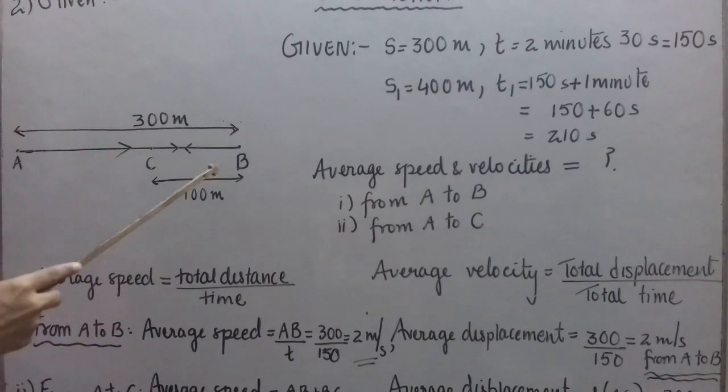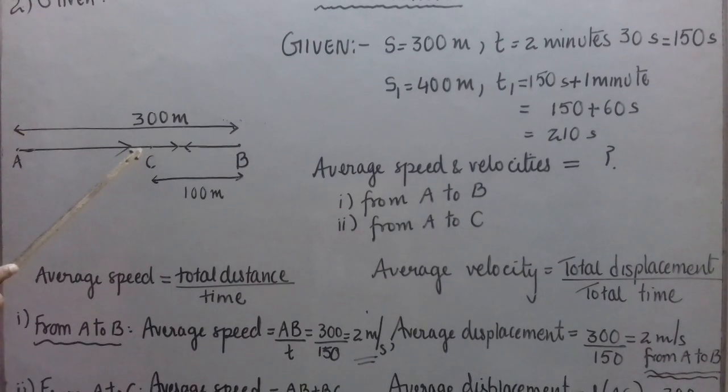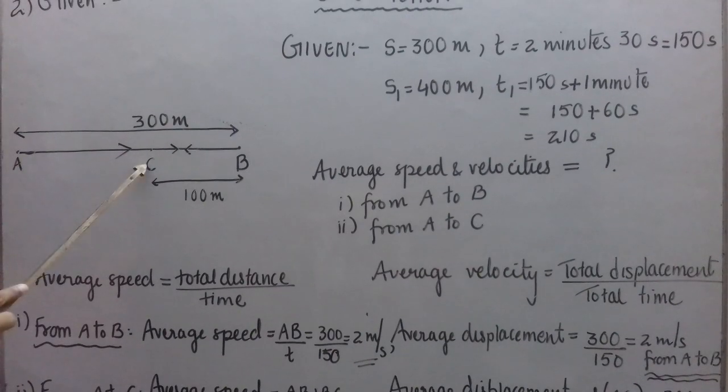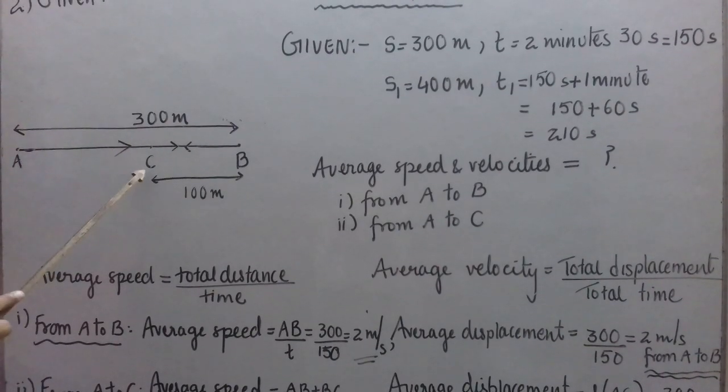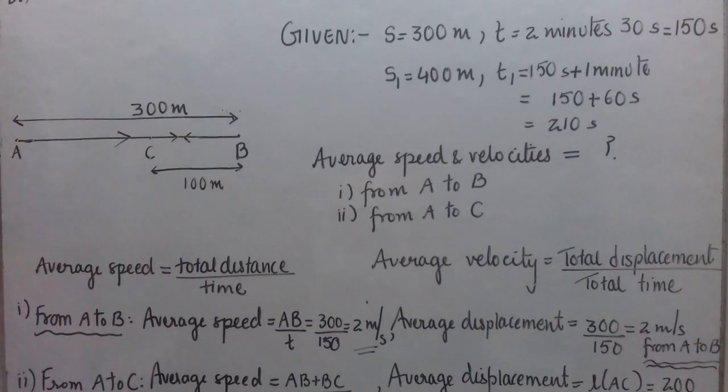And again he continues from B and reaches C. So, now when he reaches C, what is the total average speed and average velocity finally when he reaches C? I hope you have understood the question properly.